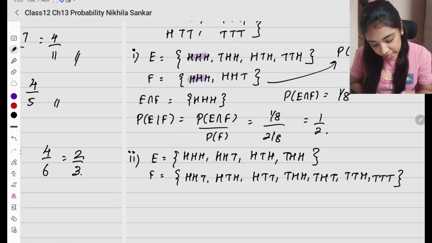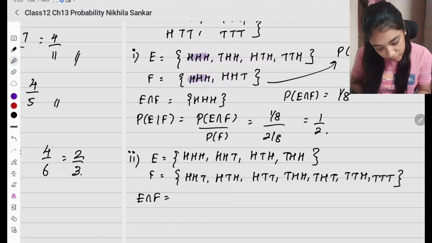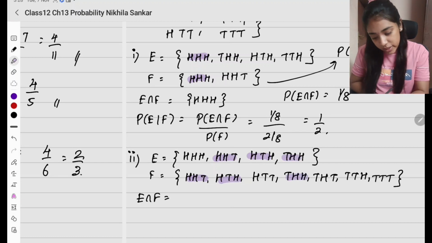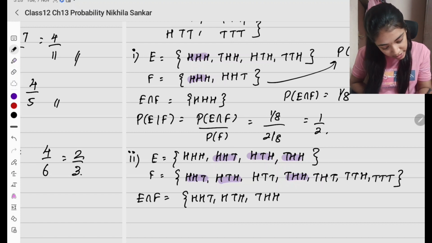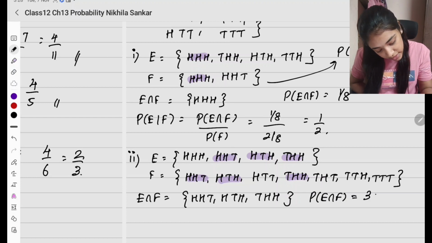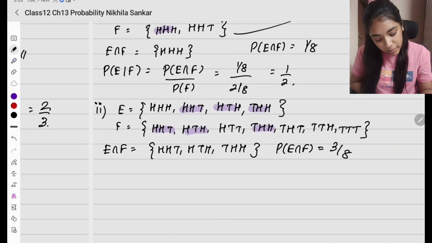Okay? So what is the intersection going to be? E intersection F is going to be HHH irukka illa. HHT, HTH, THH. So these are all my intersection. இதோட probability என்ன? E intersection F, it is going to be 3 divided by 8. Total sample space என்ன? 8. So it is going to be 3 divided by 8.